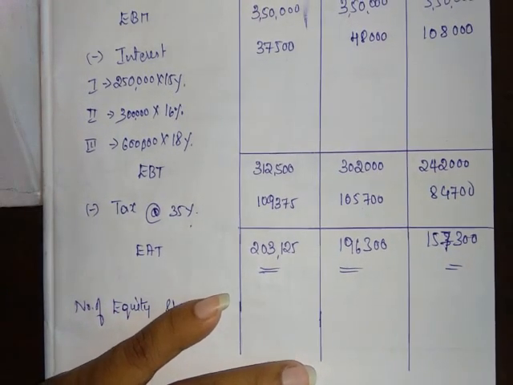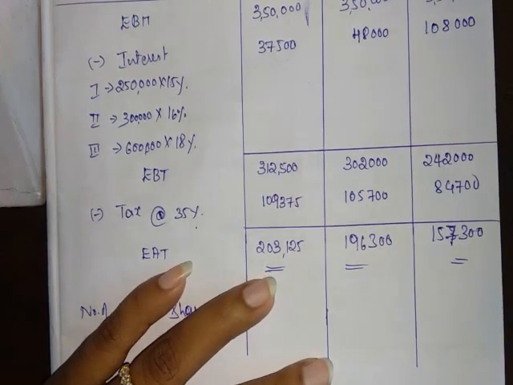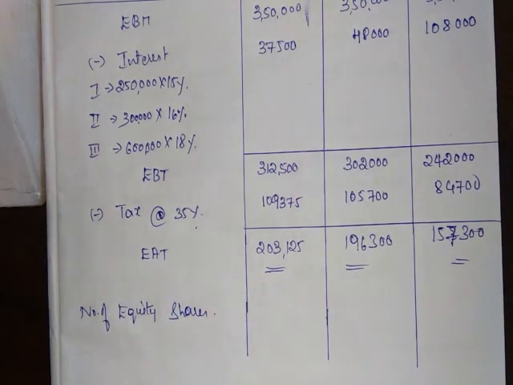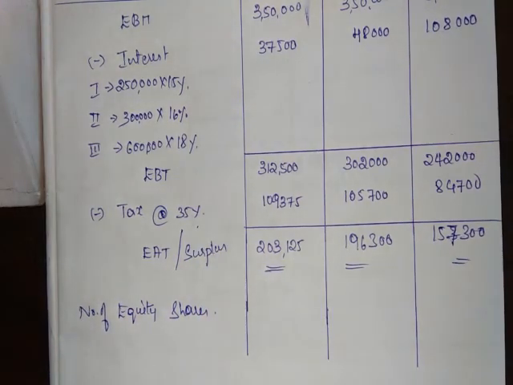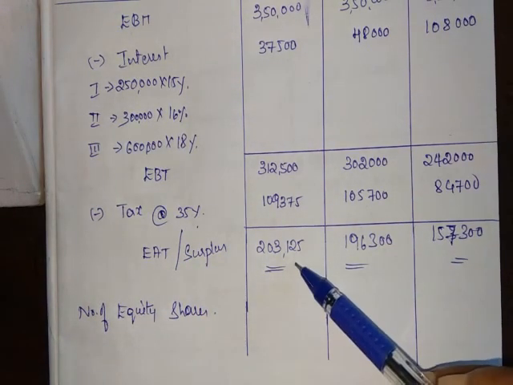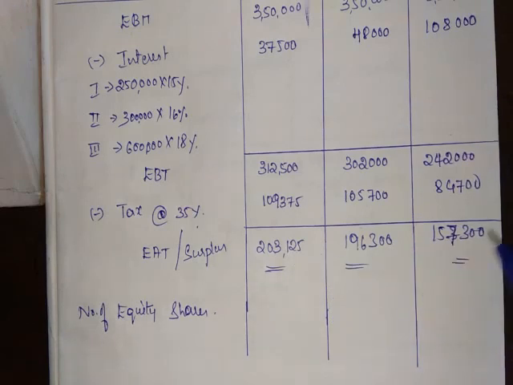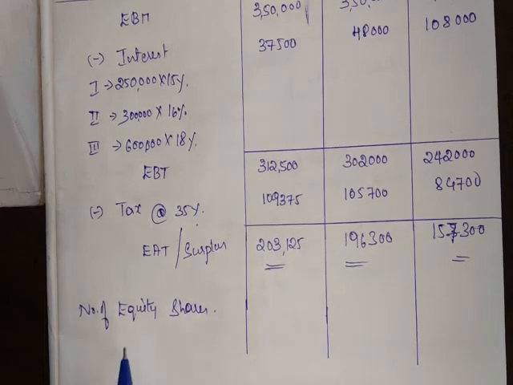After deducting tax from EBT, you get earning after tax, and this becomes surplus as there are no preference shares in the capital structure. So 2,03,125, 1,96,300 and 1,57,300. Now we need to calculate the number of equity shares, because to calculate EPS we need the information of equity shares.